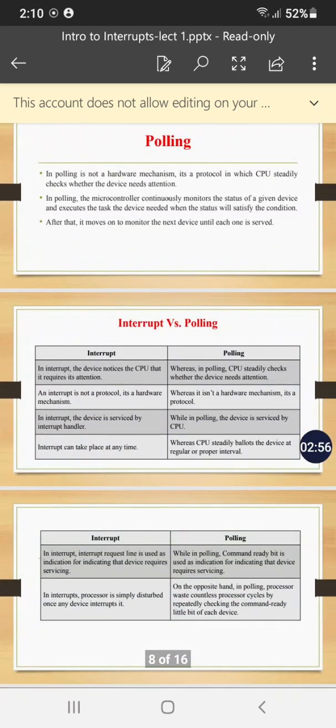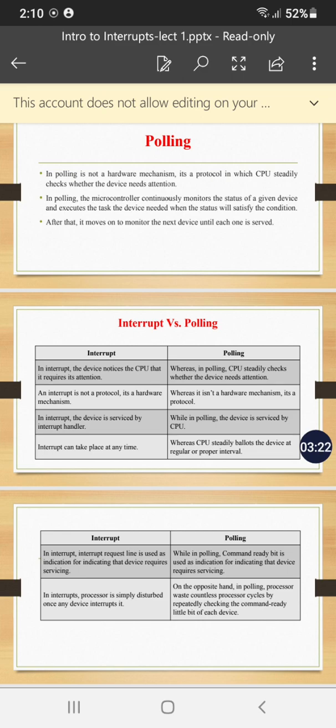We can differentiate between interrupt and polling in this way. An interrupt can occur at any time. Polling, on the other hand, is a protocol mechanism in which the CPU is continuously checking whether any device needs attention or not.